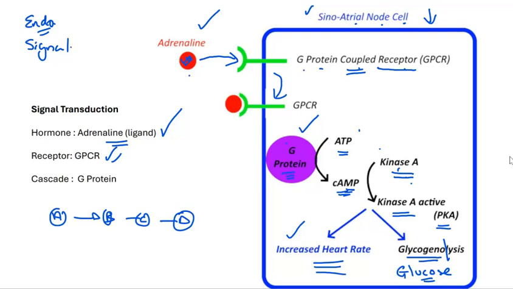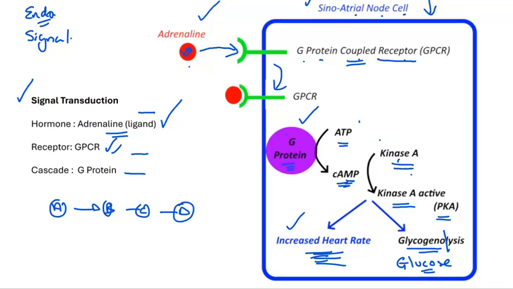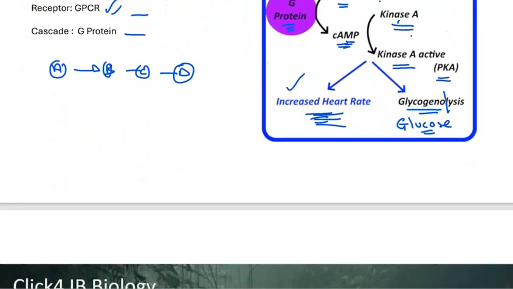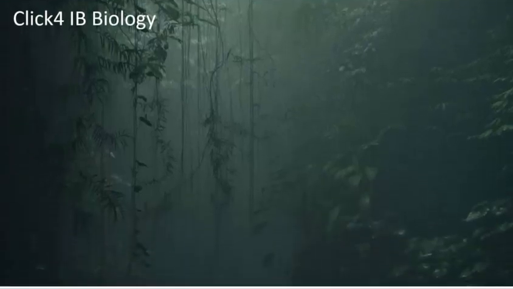So the signal transduction of adrenaline is: the ligand is adrenaline, the receptor is the GPCR, and the cascade of the G proteins results in a response from the cell, which is increased heart rate and glycogenolysis. So that's action at a distance. And we're going to take a look at a few other examples of that.